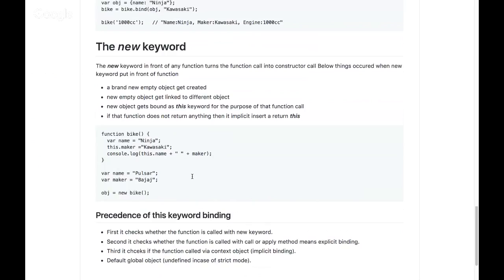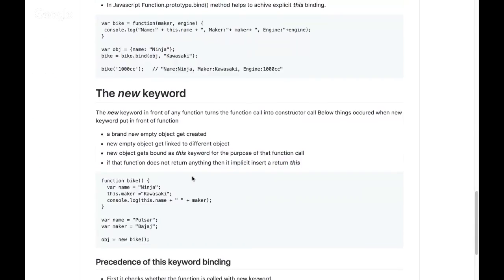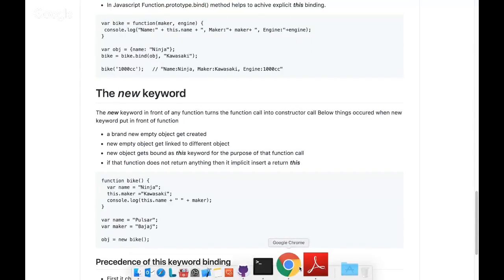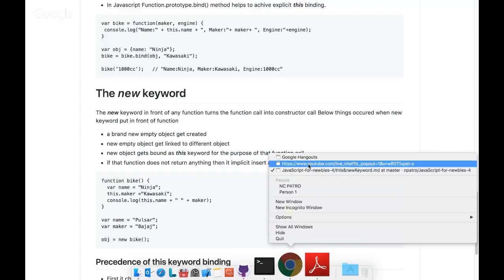And these are the things that happen when I call a function with the new keyword. These four things happen. So we learned about the this keyword. Hopefully, people have understood more now how this keyword works, how new keyword works behind the scenes. And now we'll go and understand what a prototype is. Before that, we'll see if we have any questions or not.